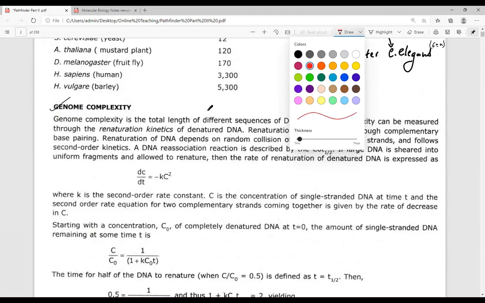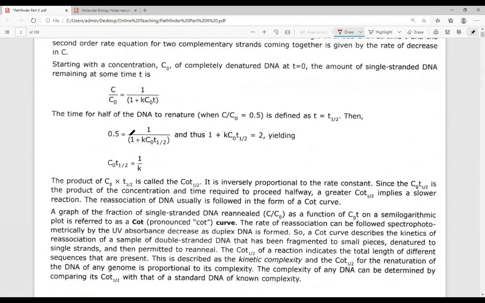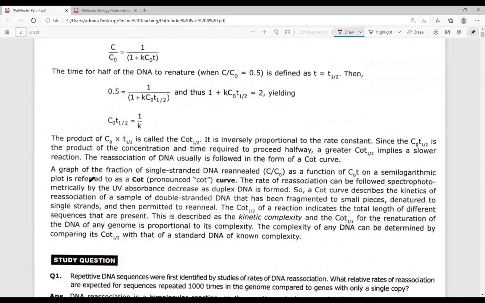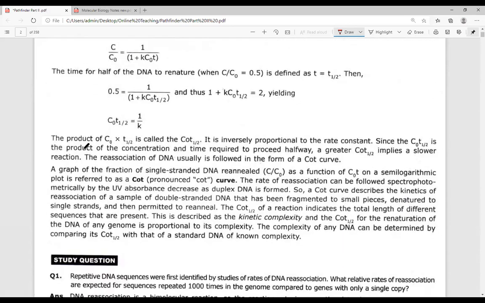The graph of the fraction of single stranded DNA re-annealed as a function of COT on a semi-logarithmic plot is called the COT curve. Please refer to my previous lecture to understand this COT curve.